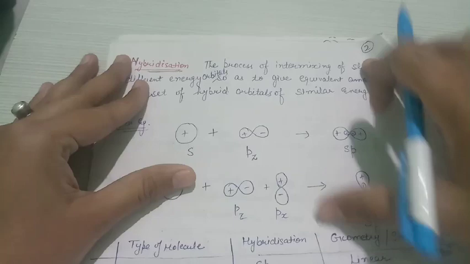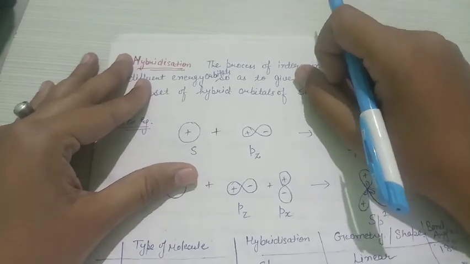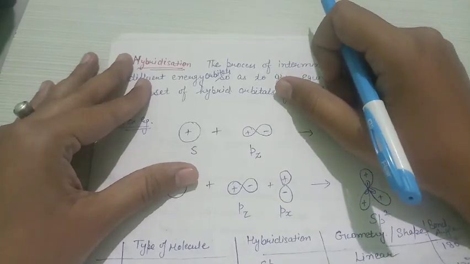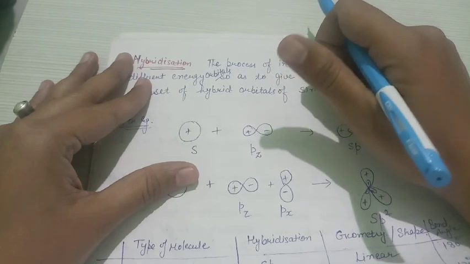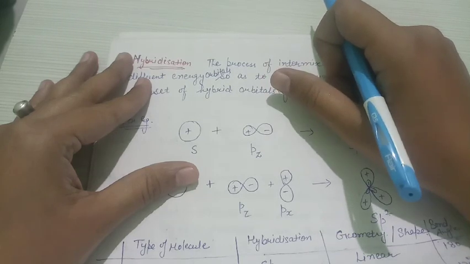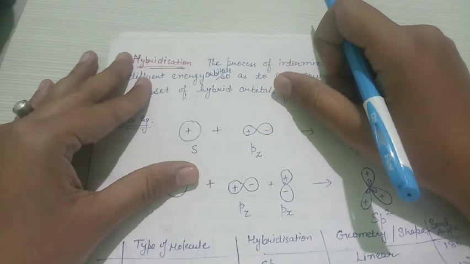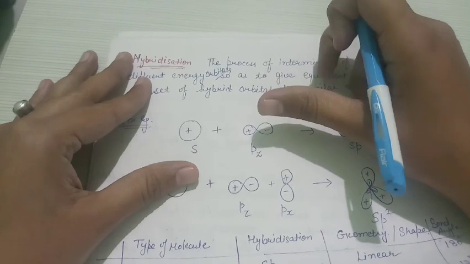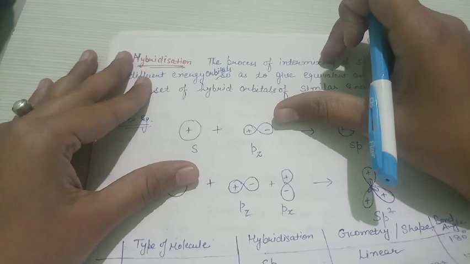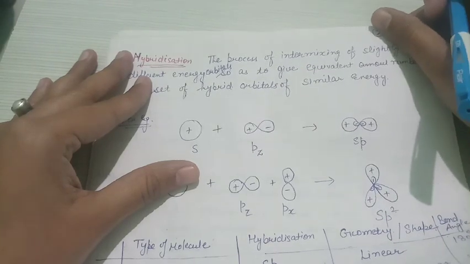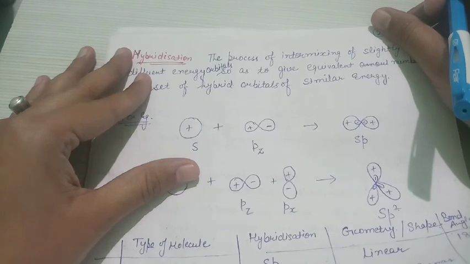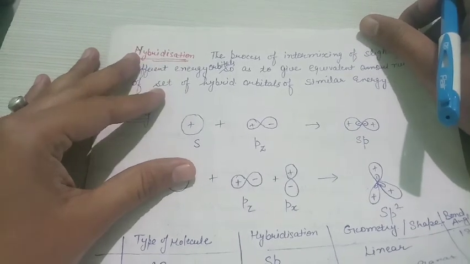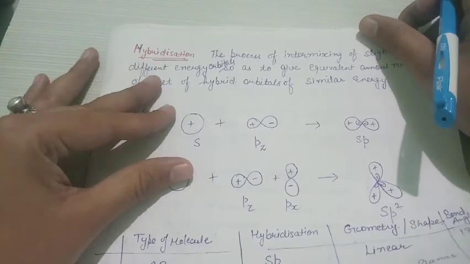Now, in order to explain the VSEPR shape of each molecule, we first have to know about hybridization, because hybridization is considered a factor in VSEPR theory. So we first need brief knowledge about hybridization. As you all have heard about hybridization, I'm not going to discuss it in much detail. I'm just going to give a quick review of this topic.